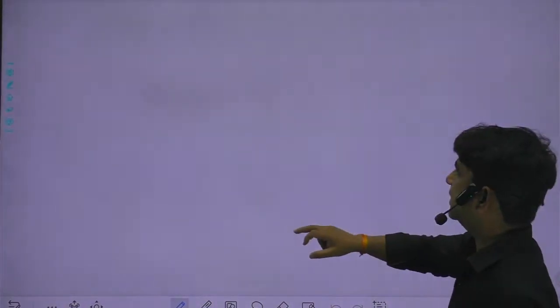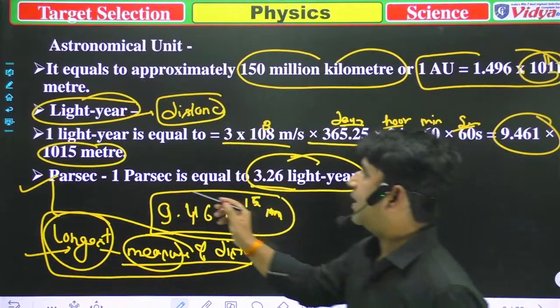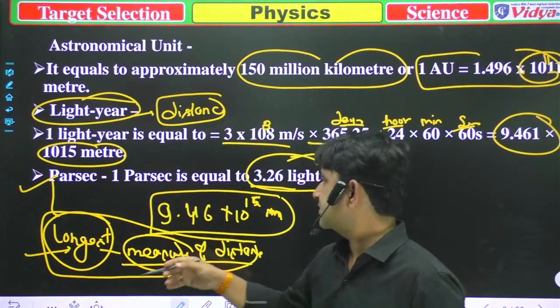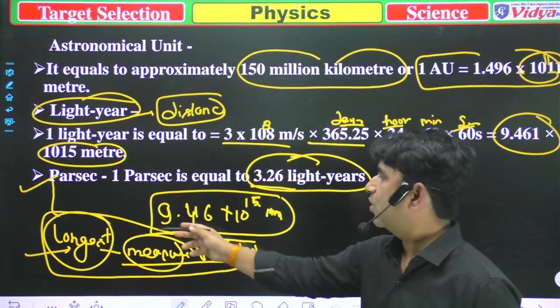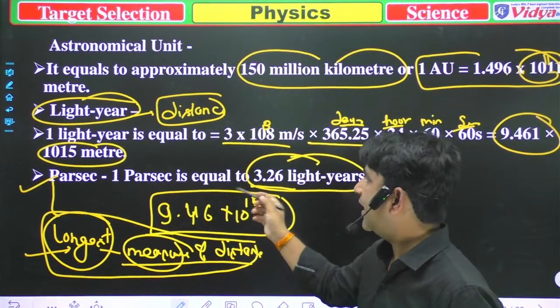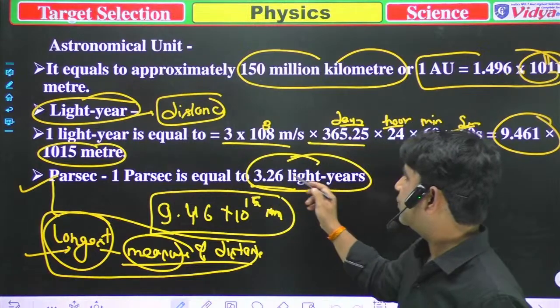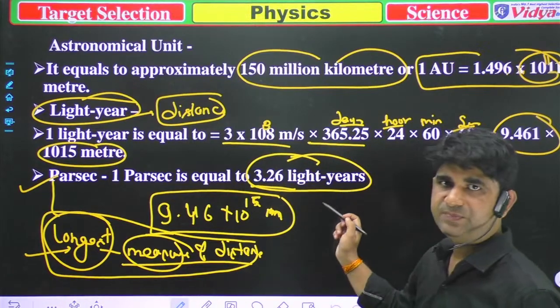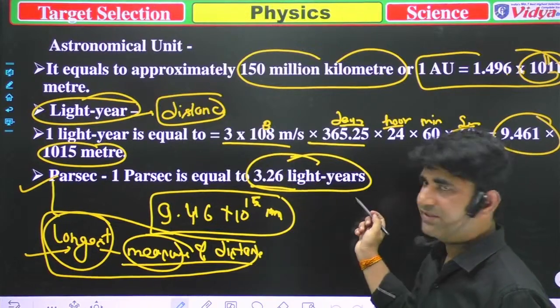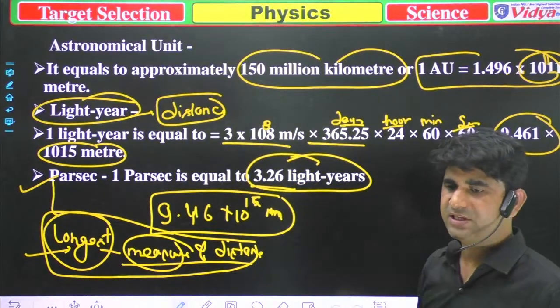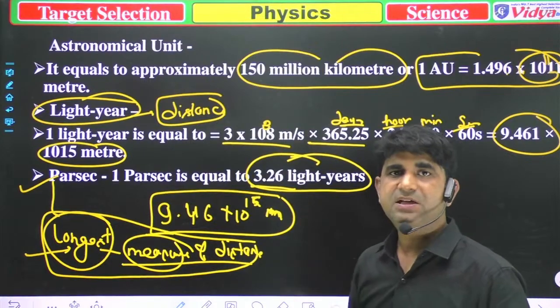So in that slide, I told you that parsec is the unit of distance. It is the longest measured distance, and 1 parsec is equal to 3.26 light years. So now it's clear to you that parsec is the longest unit.